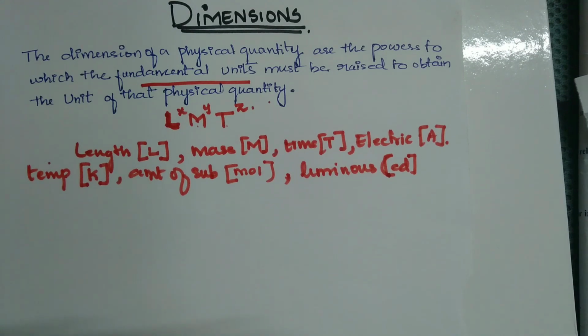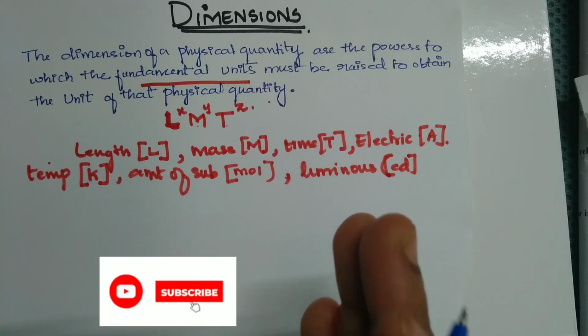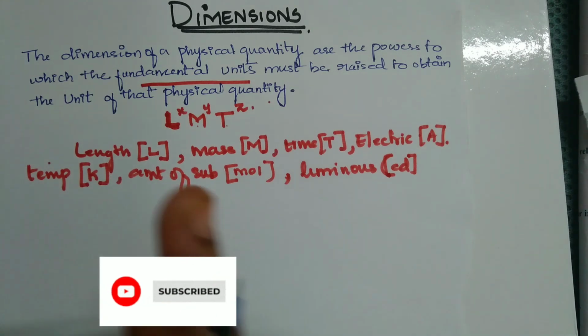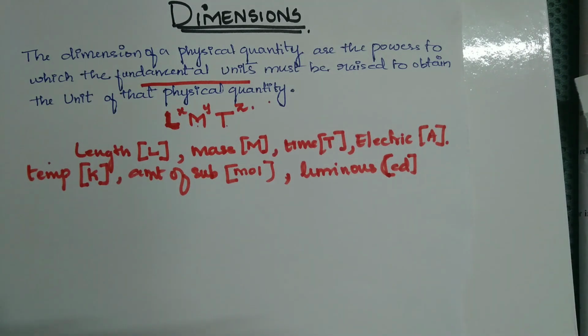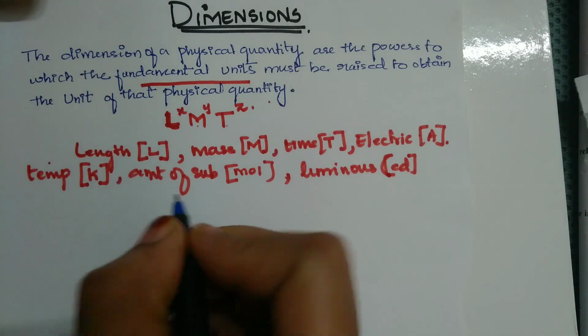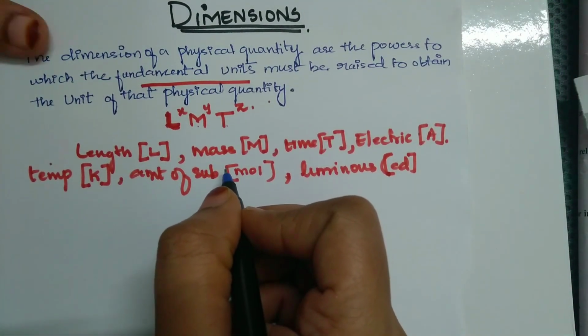Let us understand what a dimensional formula and a dimensional equation are. A dimensional formula is an expression in which the derived unit of a physical quantity is expressed in terms of fundamental units. I know you may not understand the dimensional formula from the definition, but with the help of an example it will be very clear. A dimensional equation is an equation obtained by equating physical quantities.